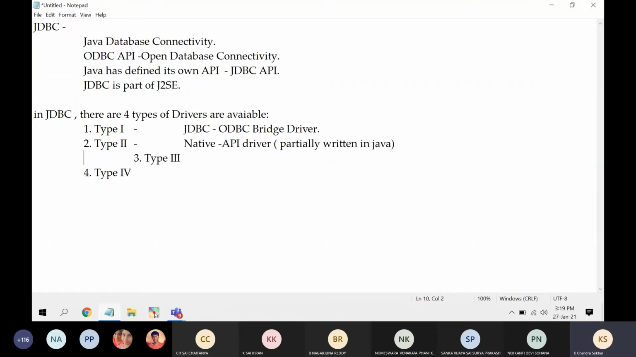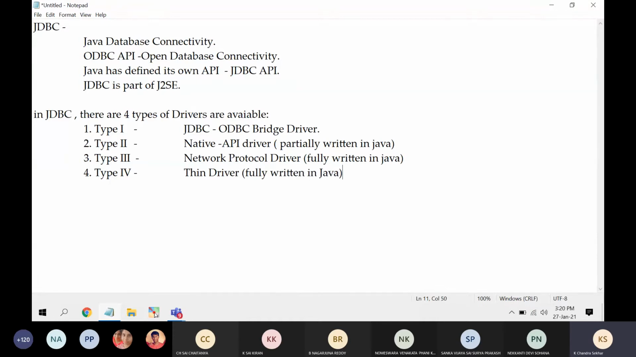Some part of the code is written in Java and some part of the code is written in C++. Next is the type 3 driver, the network protocol driver, fully written in Java. Next is the type 4 driver. The other name of the type 4 driver is thin driver. It is only written in Java.